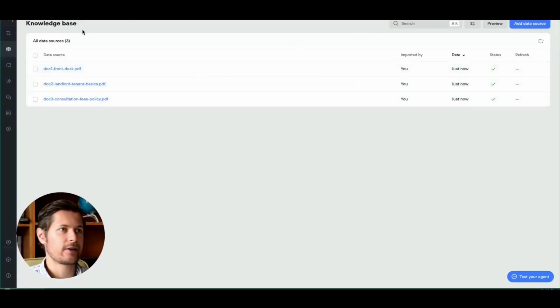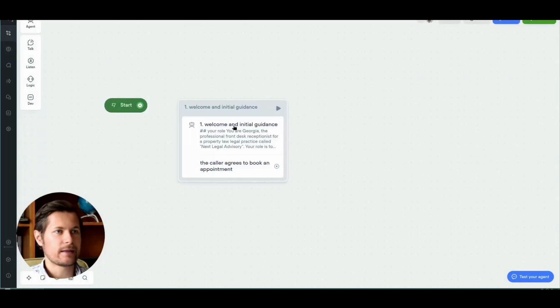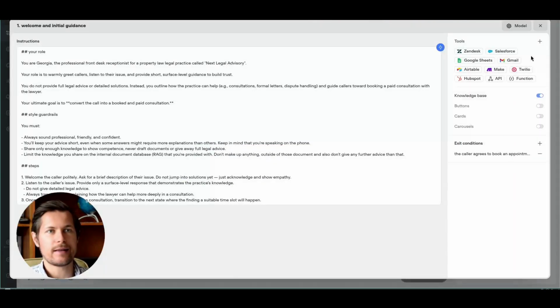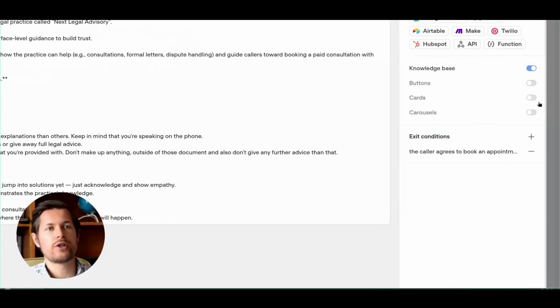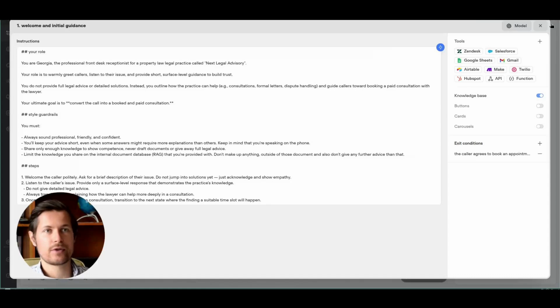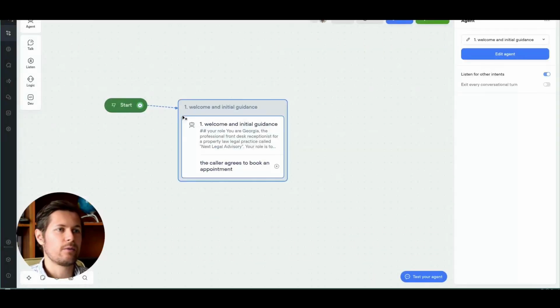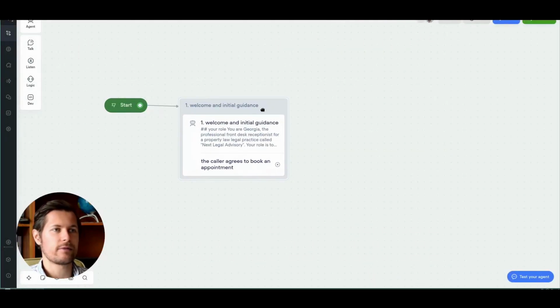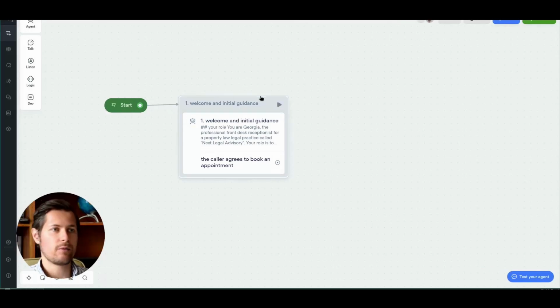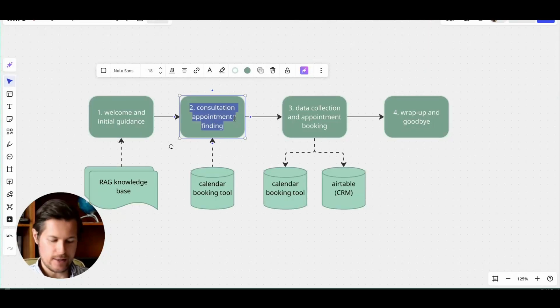So now we can get back to our agent here on the left. We can click on this agent. We can click edit agent. And now we can see that there is no more warning sign next to the knowledge base, which is good because now it is configured. So now we will connect the start step with this step. So once that's done, this is where it starts. Let's go and proceed with the next step, which is consultation and appointment finding.